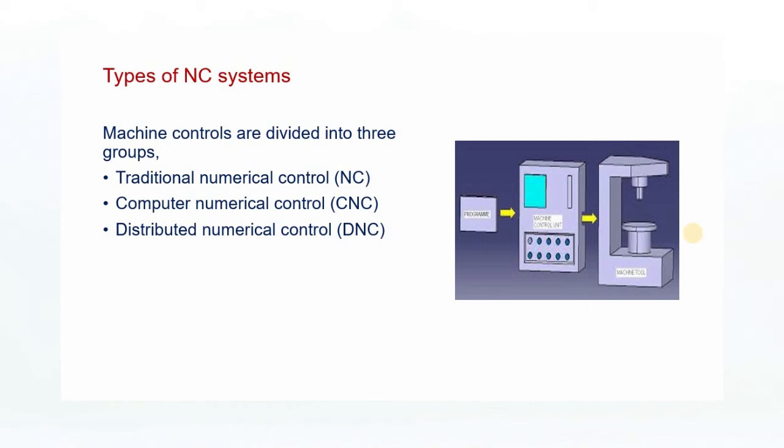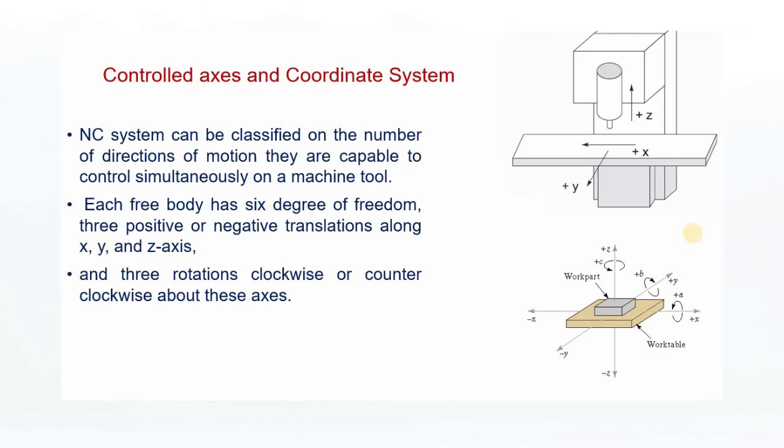Mainly the machine controls are divided into three groups: traditional numerical control, the NC systems; computer numerical control, CNC systems; and distributed numerical control, DNC systems. The control access and coordination systems. The coordinate system plays a very important role in the NC systems.